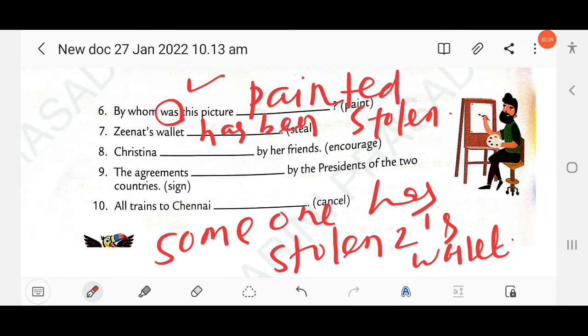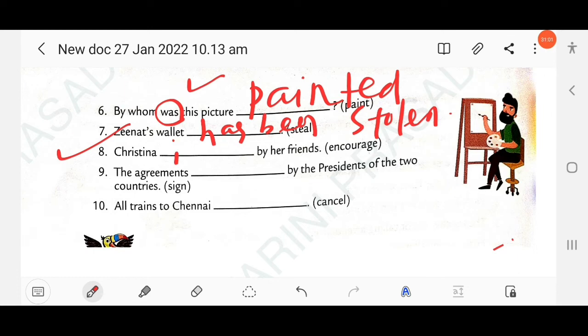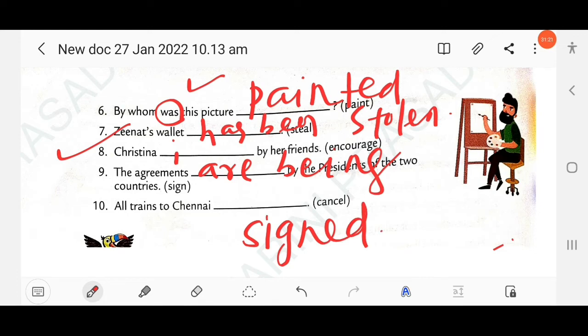Okay. Then next here, Krishna dash by her friends is encouraged. Simple present, is encouraged. Clear? And then next here, the agreements dash by the presidents of the two countries. The agreements are being signed. So here present progressive can be used, are being signed. Or you can also write here, the presidents of the two countries have signed the agreements. The agreements have been signed. So here present perfect can also be used.